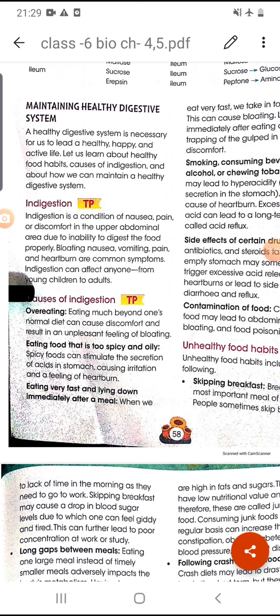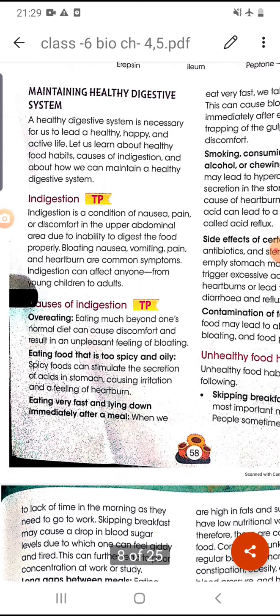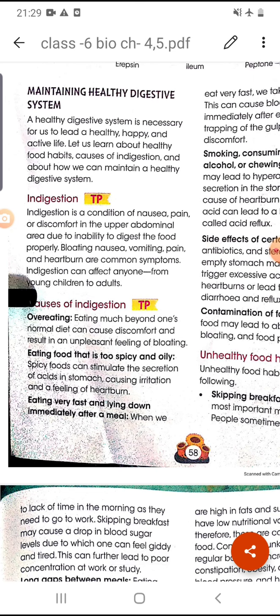It is a condition of nausea, vomiting, pain or discomfort in our abdominal area, due to the inability to digest the food properly.